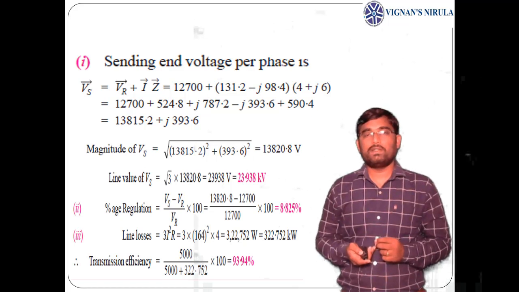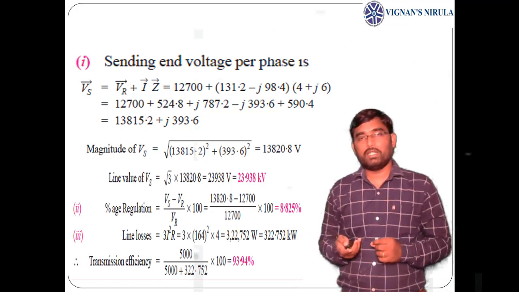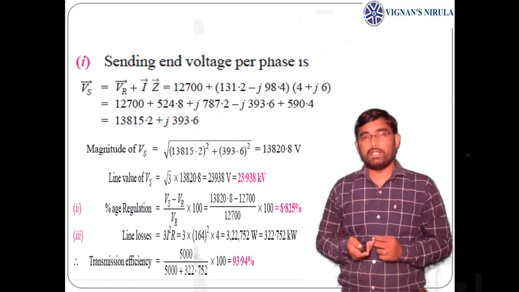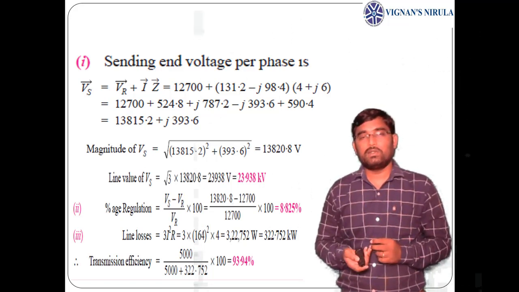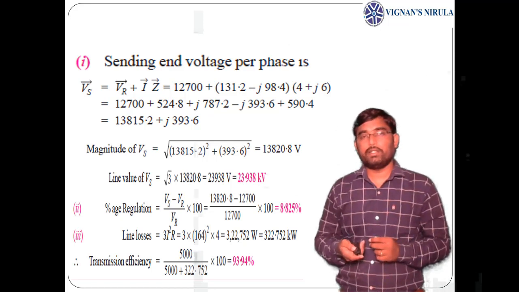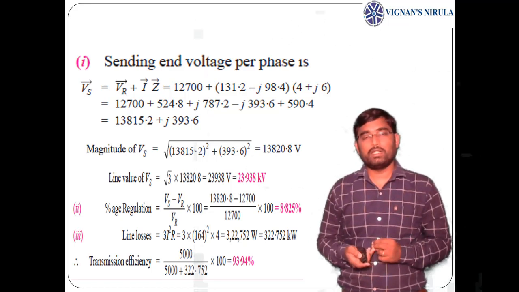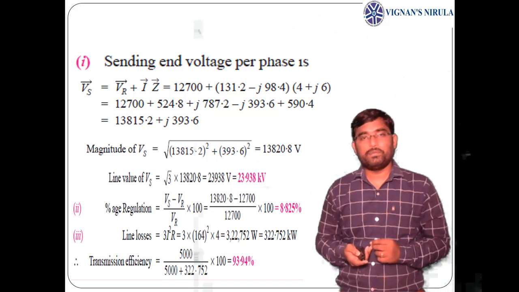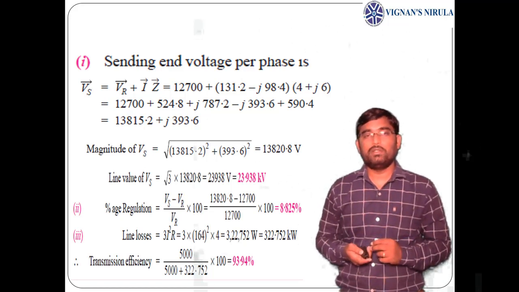Now percentage voltage regulation will be Vs minus VR by VR into 100. So Vs is obtained as 13,820.8 and VR is given as 12,700, so (13,820.8 minus 12,700) by 12,700 into 100. From this we are getting the voltage regulation as 8.825%. It should be as low as possible.